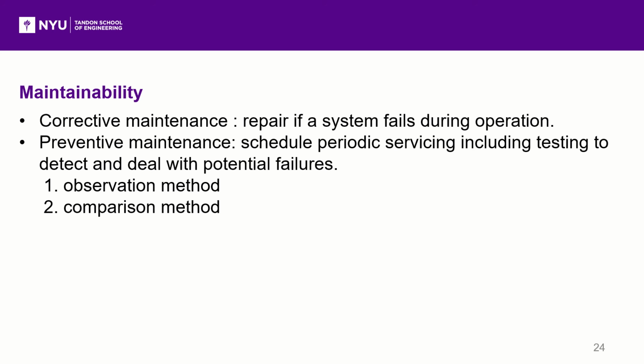Preventive maintenance is to schedule periodic servicing, including testing to detect and deal with potential failures. In corrective maintenance of power relay system, there are two methods, which are observation method and comparison method. The observation method refers to visually observing whether an electrical relay protection device has a fault.